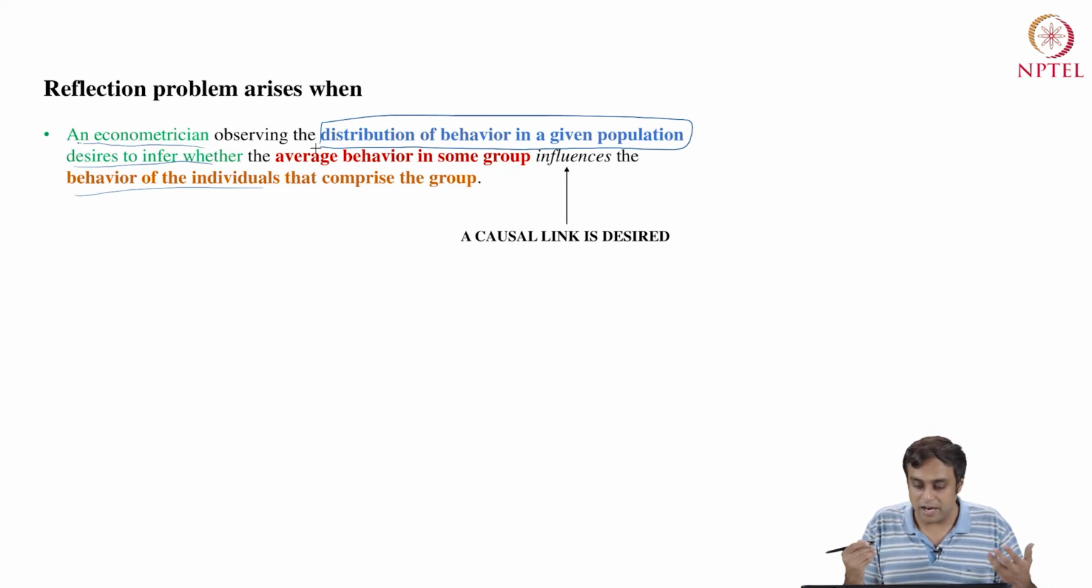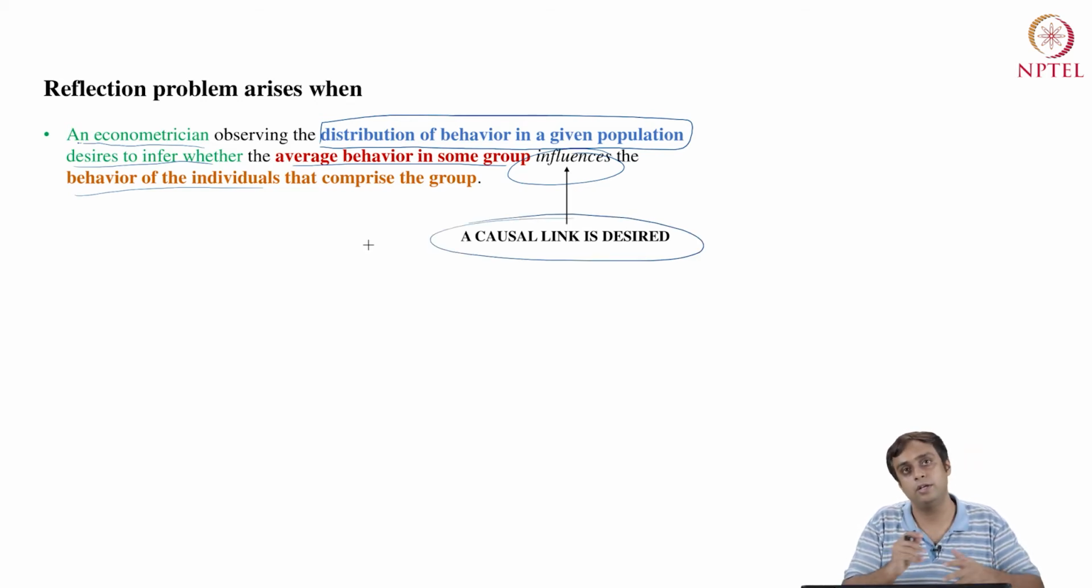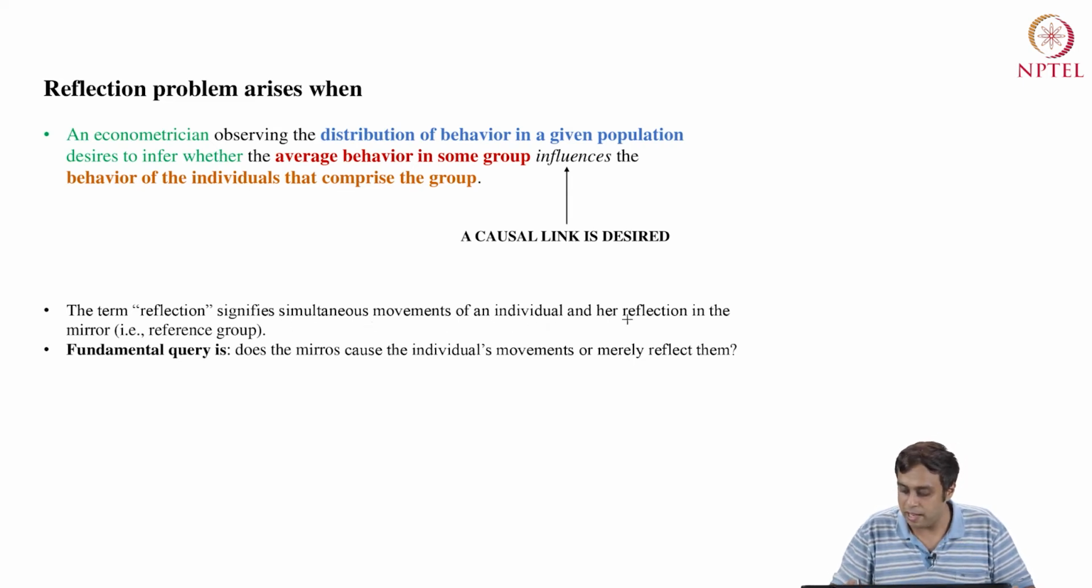So when we are trying to say that average behavior in some group will influence, what we are interested in is a causal link and not a correlation, right? This is the key: in social sciences, we are mostly interested in causal links and not just correlation. Okay. So now the term reflection signifies simultaneous movements of an individual and her reflection in the mirror, here the mirror being the reference group. So the fundamental query is, does the mirror cause the individual's movements or merely reflect them, right?